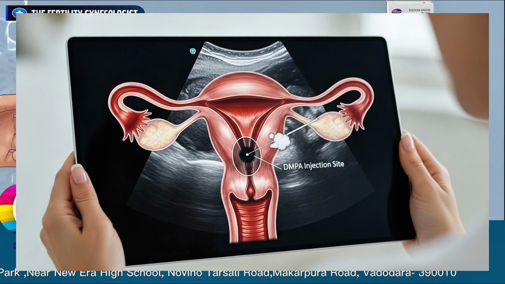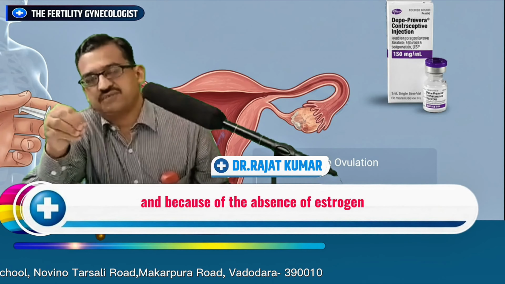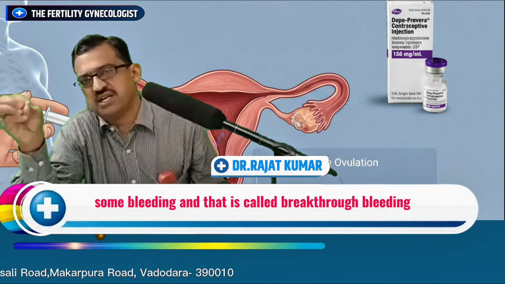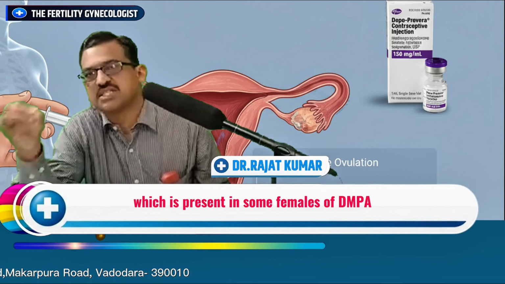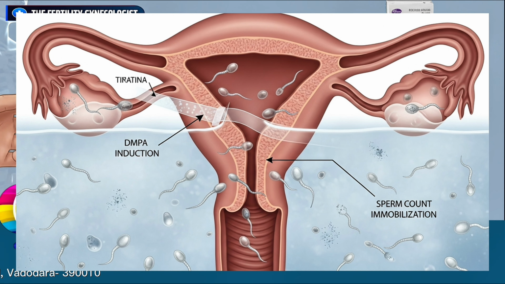Now, in females in which only progesterone is there, it sometimes leads to an excessive secretory endometrium, and because of the absence of estrogen, sometimes the endometrium breaks and it causes some spotting, some bleeding, and that is called breakthrough bleeding, which is present in some females on DMPA, and because of that there is irregular menses.